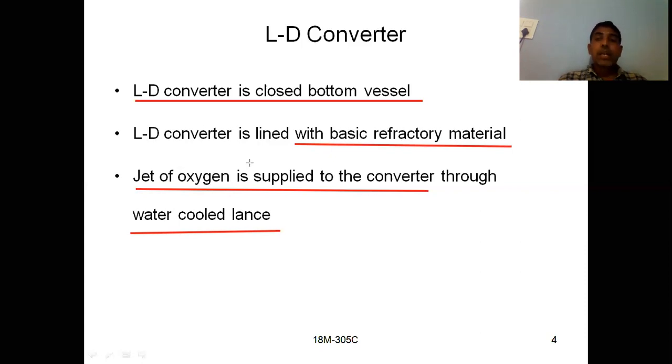And if you see here, we have to supply a jet of oxygen by using a water cooled lance to the molten metal such that the oxygen can react with the impurities and form oxides, and those oxides can be removed in the form of slag. So in the form of slag, those impurities can be removed, then your steel will have fewer impurities, and it will have good mechanical properties such that it can be useful for industrial applications. Okay, so we will discuss some more points here.